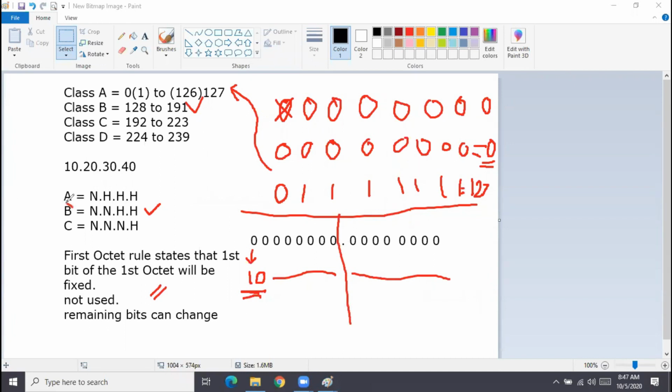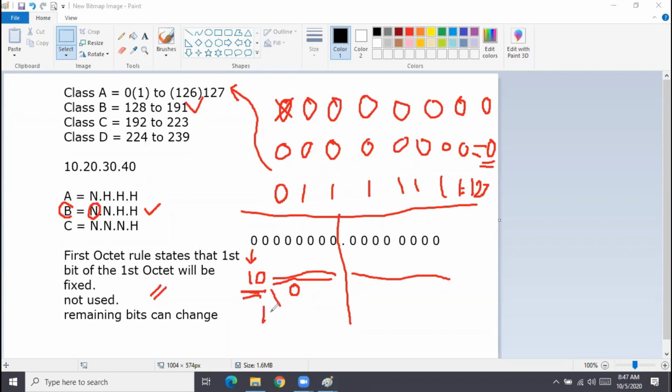For the class, we identify only what? From the first octet. The class is identified from the first octet, right? So in the first octet now, we have 2 bits which will be fixed. And if all the remaining 6 bits are zeros, what will I get? I will get 1 and 7 zeros.